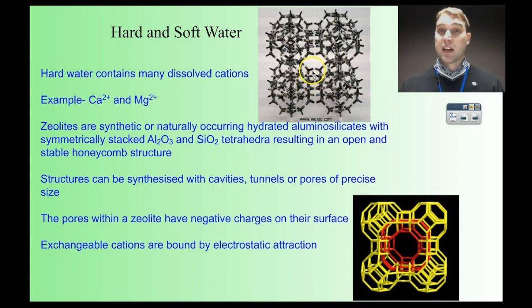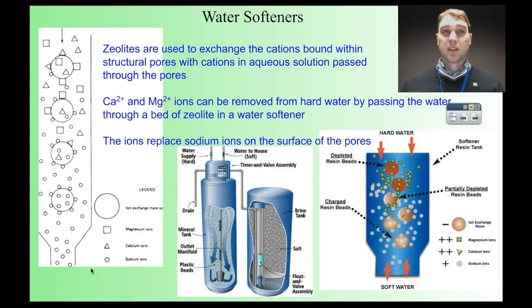So what can happen is you get an ion exchange between water that's hard, so you can get calcium magnesium ions sticking to the surface of the zeolite. So we can use these zeolites or ion exchange resins to soften water, and by that I mean remove the calcium and magnesium ions. So we have a look at this picture.